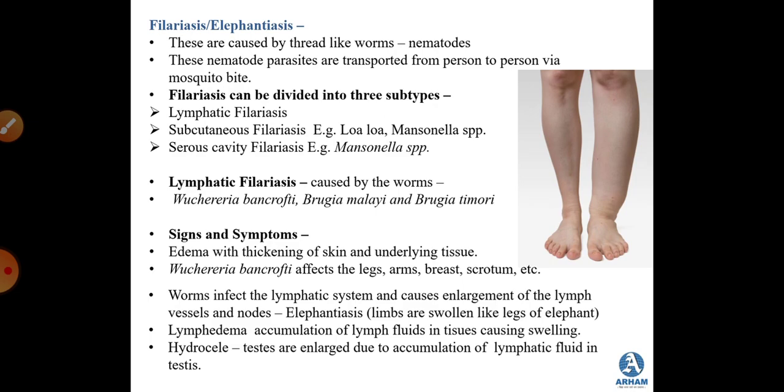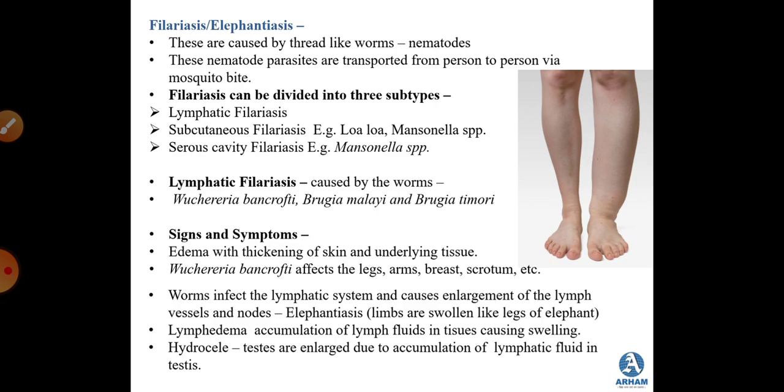Speaking about lymphatic filariasis, it is caused by a worm. There are three worms which are the causative organisms for this particular type of filariasis: Wuchereria bancrofti, Brugia malayi and Brugia timori. So these are the three worms that cause lymphatic filariasis.